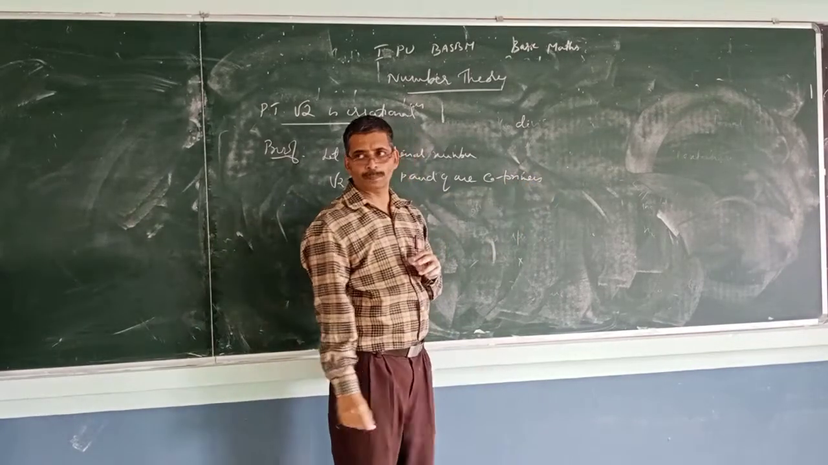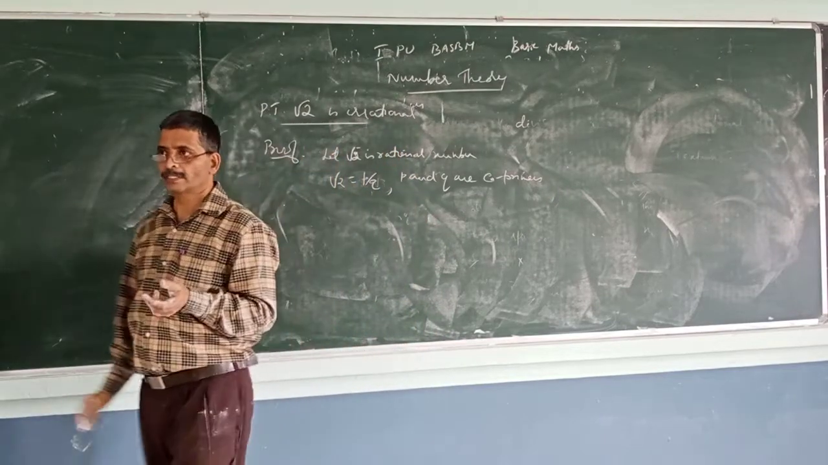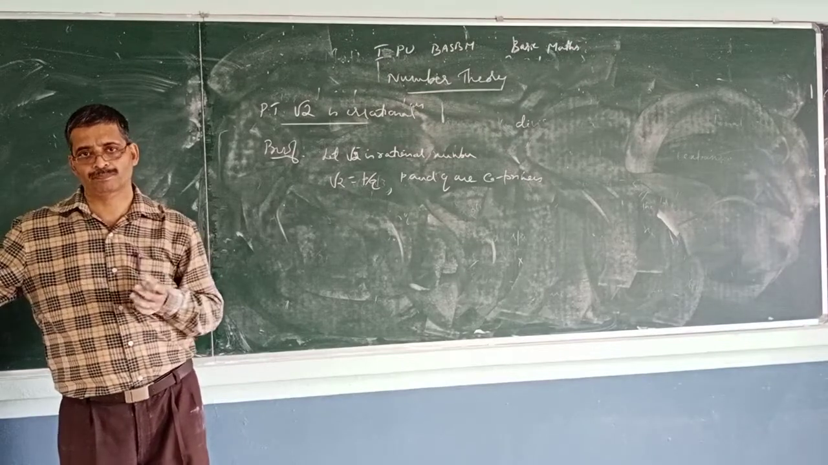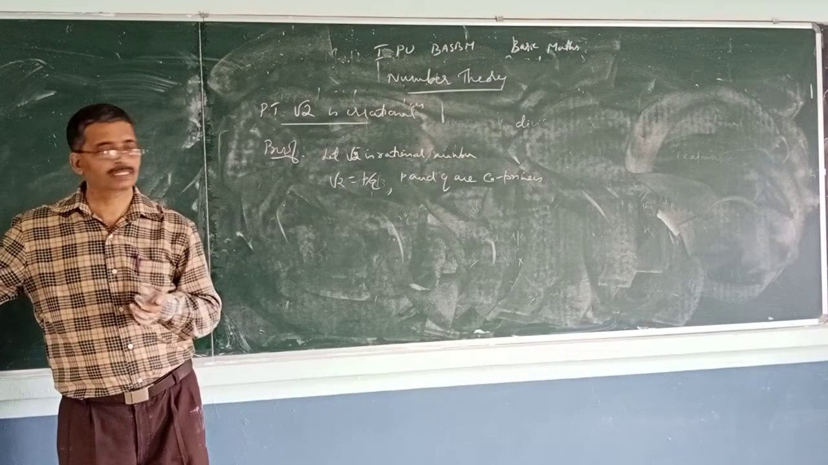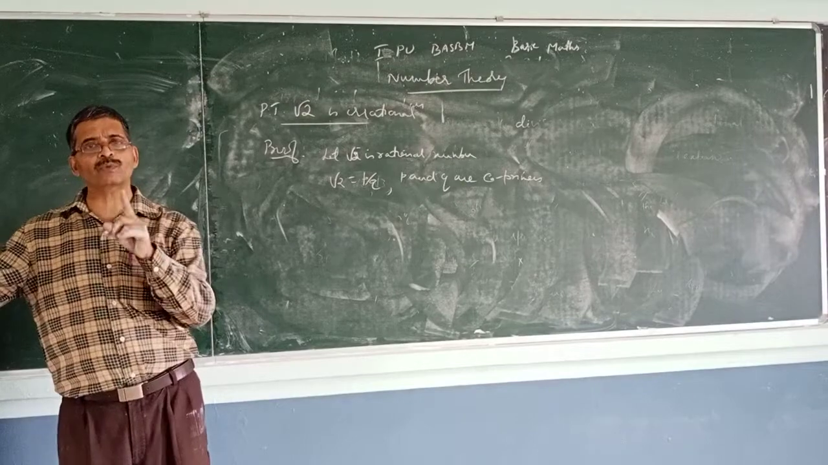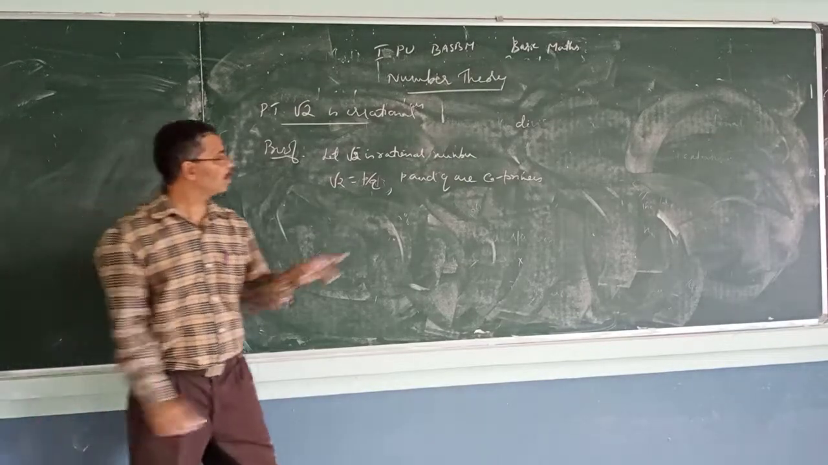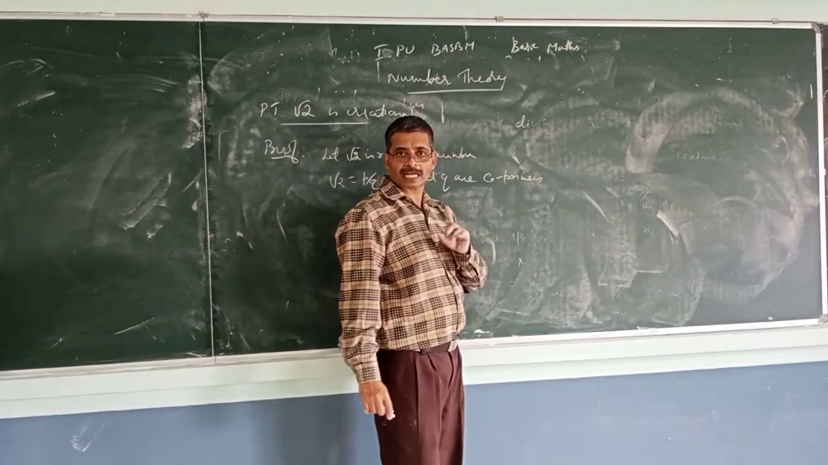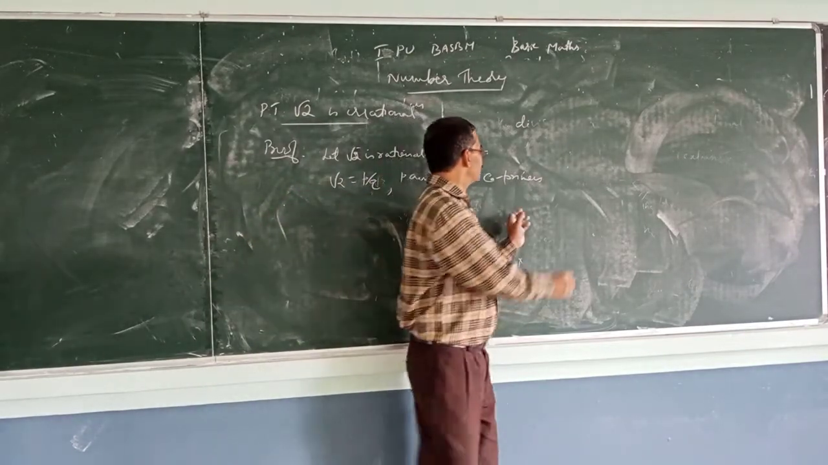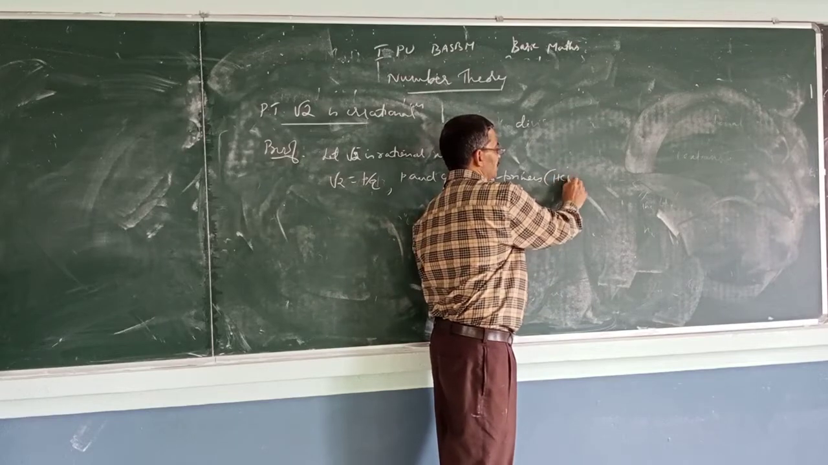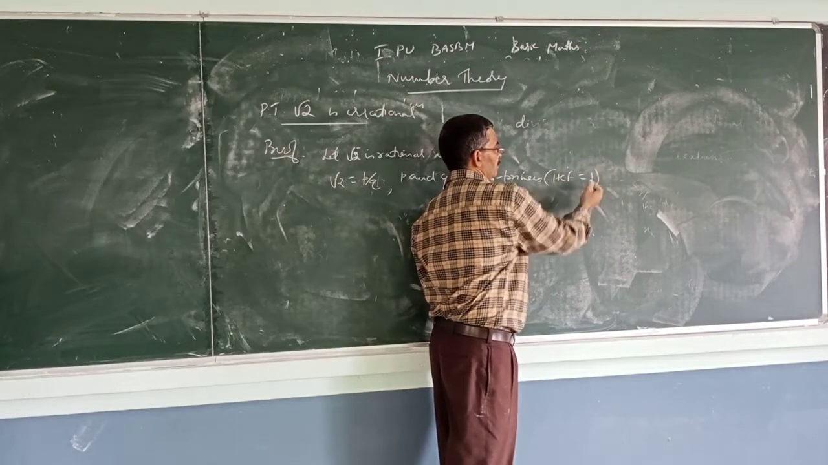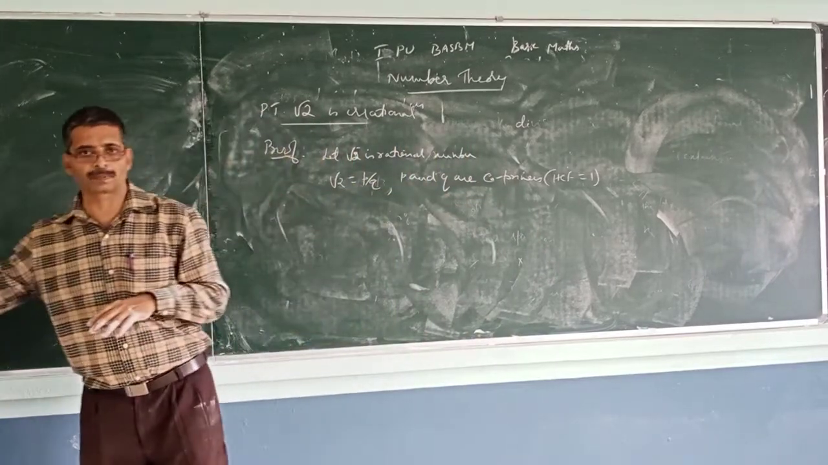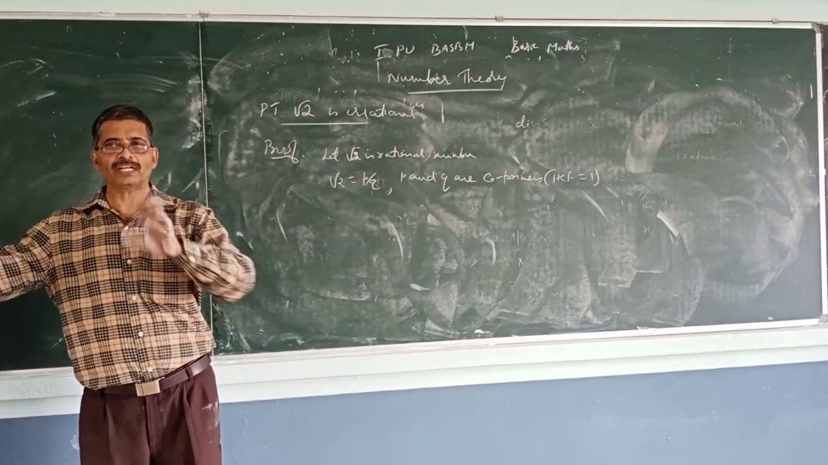What is the meaning of co-primes? That means they don't have a common factor except 1. The highest common factor, HCF or GCD, is 1. That means co-primes. 2 and 3 are co-primes, for example. 3 and 5 are co-primes.